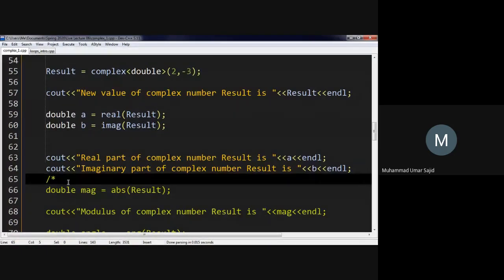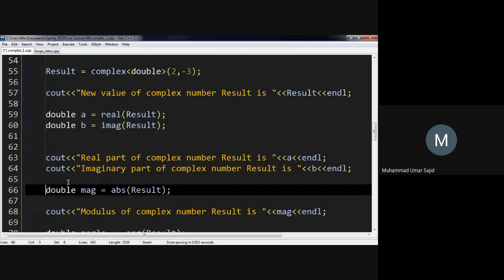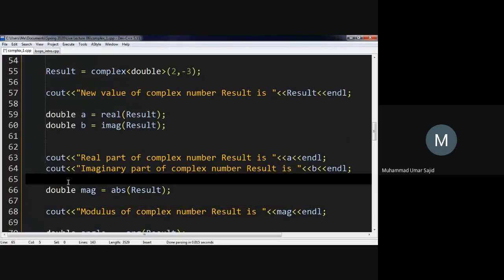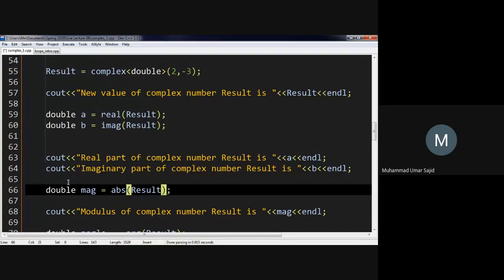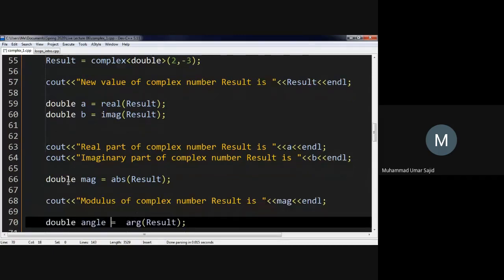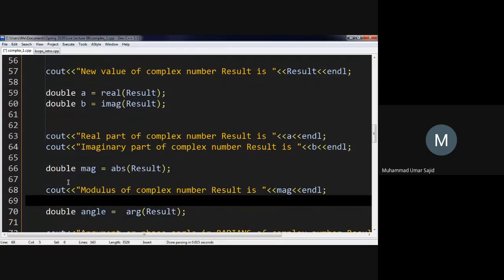Now if we want to take the magnitude or the absolute value, which is essentially the square root of a squared plus b squared, or x squared plus y squared, we just use the absolute function abs and pass the complex number here. This function takes a complex number, squares the real and imaginary parts, adds them, and takes the square root. The whole code is defined in the abs function, and it returns the modulus or absolute value of this complex number, and that's it. So let's try running this code.